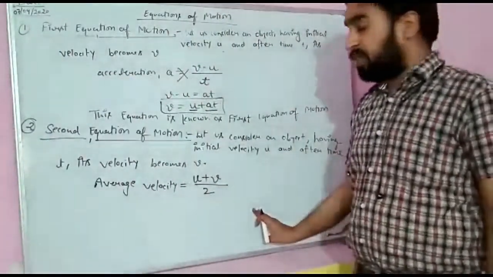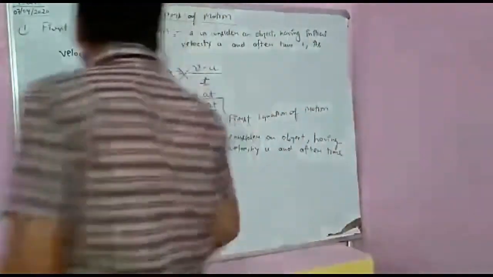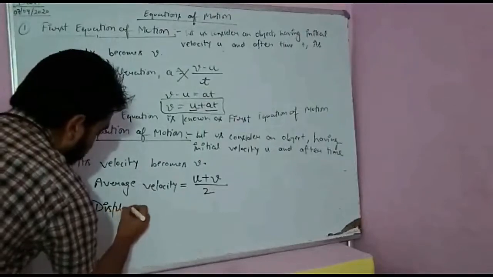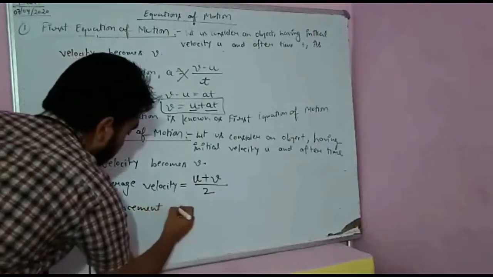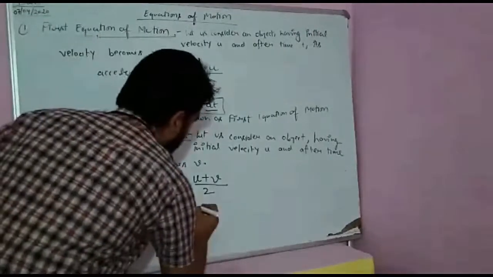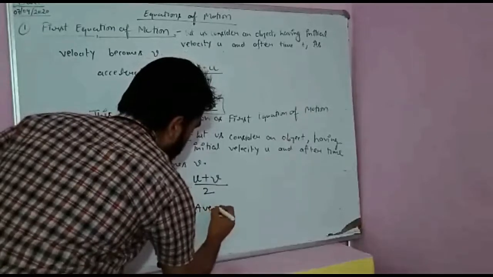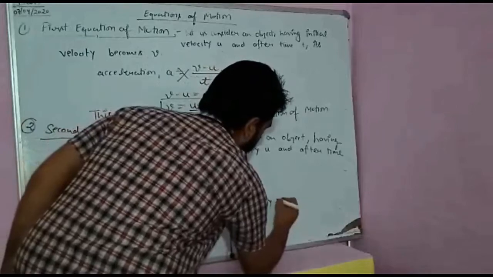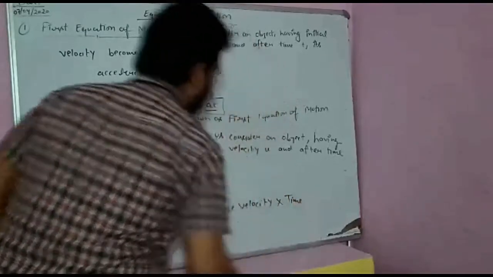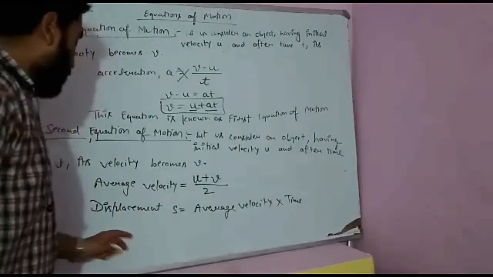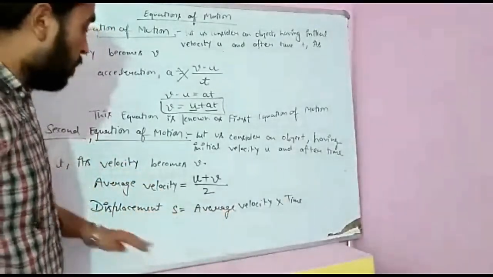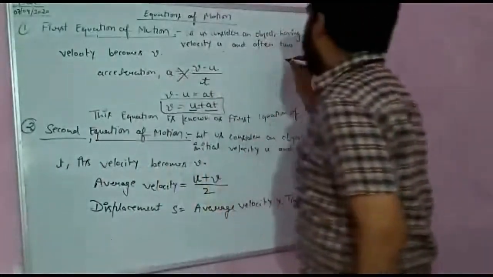I hope you understood this. Now what is the displacement of the object? Displacement is always equal to average velocity into time. Those who are not able to understand this, recall your previous classes.